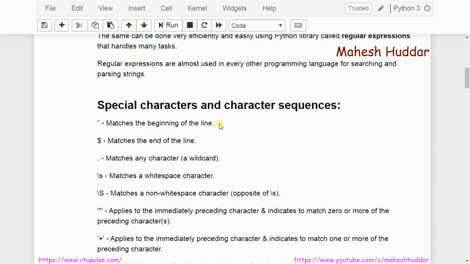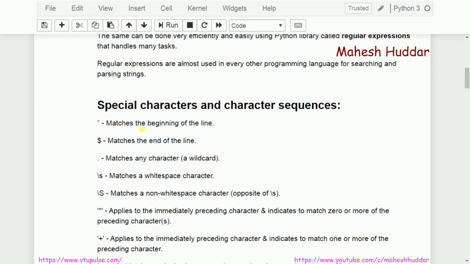There is something called the dot character. It will match any character. It may be an alphabet, a numeric, a special character, or anything and everything. If I write a regular expression with only a dot, it will match with everything, except newline actually. That is one thing.